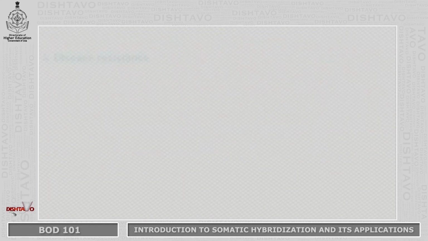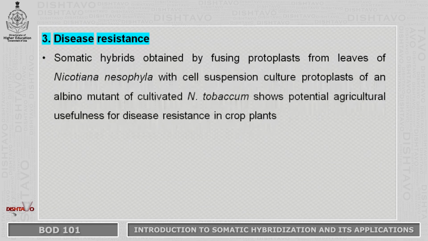Somatic hybridization helps in producing disease-resistant plants. Somatic hybrids obtained by fusing protoplasts from leaves of Nicotiana nesophila with cell suspension culture protoplasts of an albino mutant of cultivated Nicotiana tabacum show potential agricultural usefulness for disease resistance in crop plants.